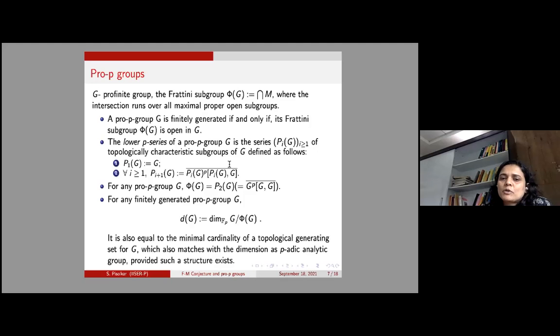Characteristic means they are invariant under all automorphisms of G. Let me define this filtration. Here P_1(G) is G itself, and P_{i+1}(G) is the closure of the product of the group.